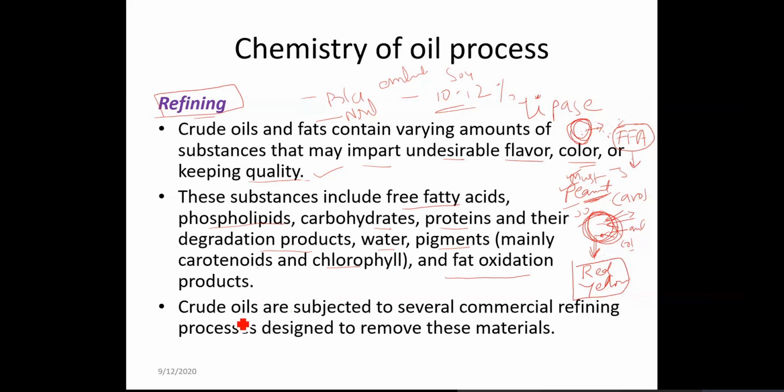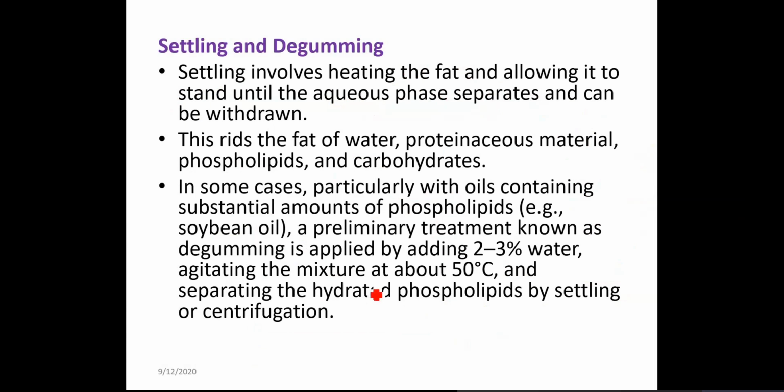So when you have this crude oil expressed, this crude oil is subjected to several commercial refining processes to remove these materials. So what are those processes? Settling and degumming. The name itself indicates you settle the oil and you remove the gums that are present.